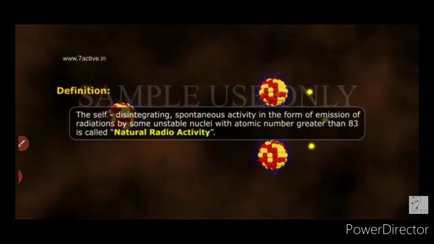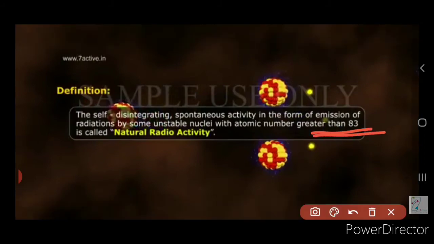Now what is natural radioactivity? So certain elements like uranium and radium, just now we saw that they emit radiations automatically, spontaneously, without any human effort or human intervention, right? So this phenomena of spontaneous emission of radiations by certain atoms which have atomic number greater than 83 is called as the natural radioactivity.